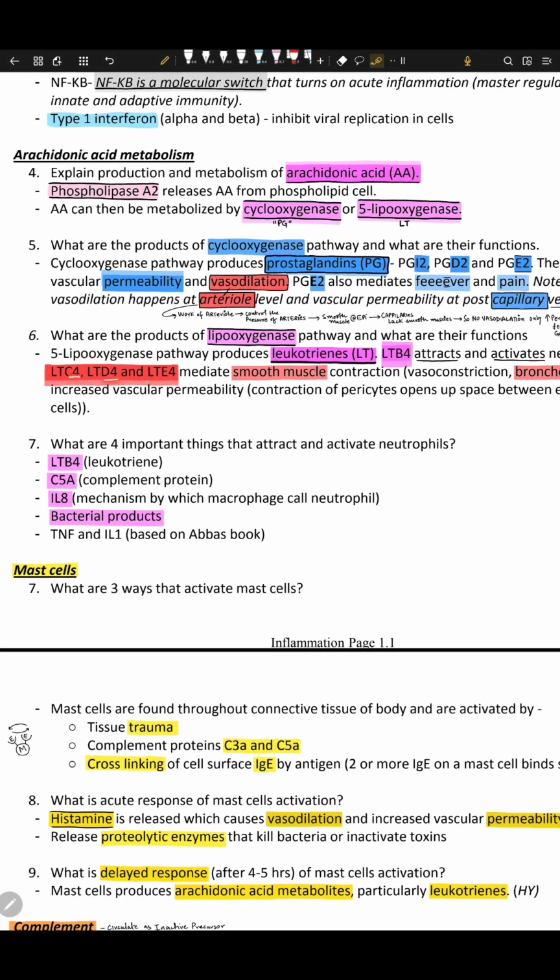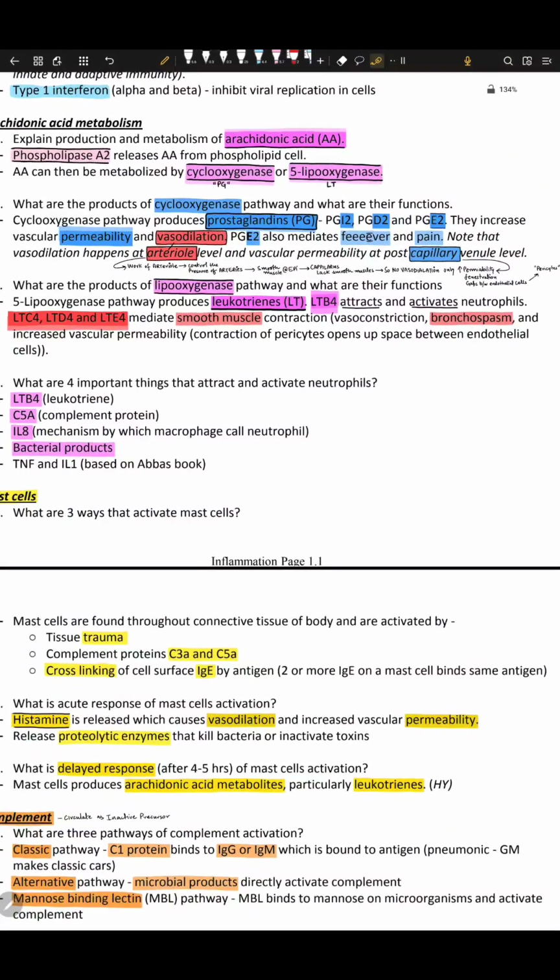Leukotrienes C4, D4, E4 mediate smooth muscle. It means they mediate changes in the arterioles, so vasoconstriction can happen, vasodilation can happen. Okay, and vasoconstriction, bronchospasm, and increased vascular permeability.